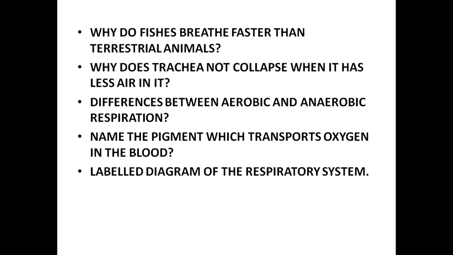These are some of the possible questions you might get, and even the equation for aerobic and anaerobic respiration, the fermentation part, and why we get muscle cramps due to lactic acid accumulation. Those are the few possible questions we might face from this part of the chapter.